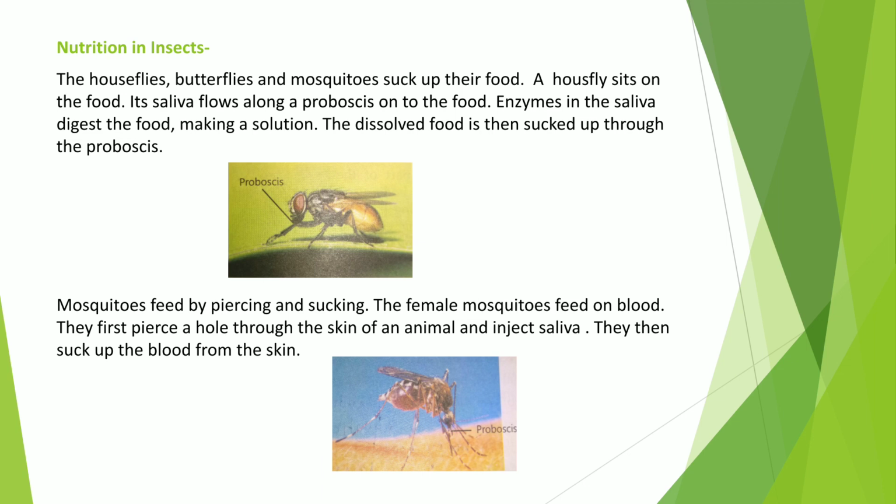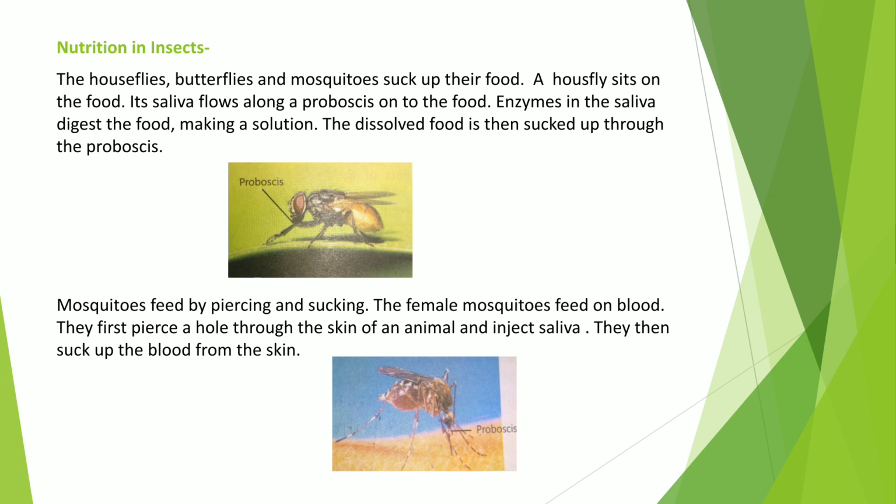Now we will see nutrition in insects. First of all, we will see nutrition in houseflies. Students, all of you know, houseflies do not have any chewing mouth part. It has a long tube-like structure called proboscis, from which it secretes saliva, and the saliva contains digestive enzymes. First, the housefly sits on the food, then secretes saliva which softens and liquefies the food, making a solution, and sucks up the dissolved food through the proboscis.